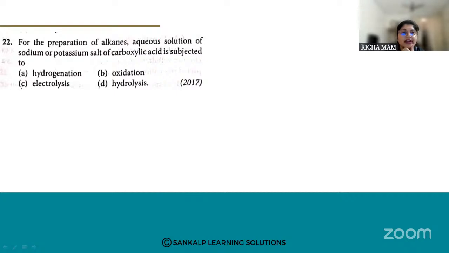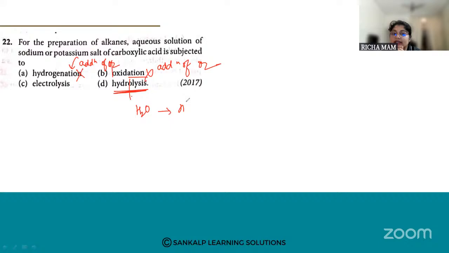What is hydrogenation? Hydrogenation means addition of hydrogen. Are we adding any hydrogen here in the reaction? No. Oxidation means addition of oxygen. Is that happening? No. Now hydrolysis means what? Your water is split, water lysis. Hydrolysis means water is split into OH minus and H plus ions. Here also there is no such reaction. So it is an electrolytic reaction taking place.